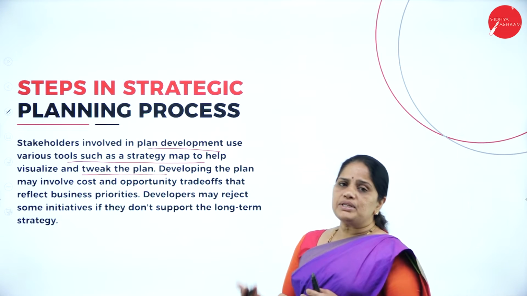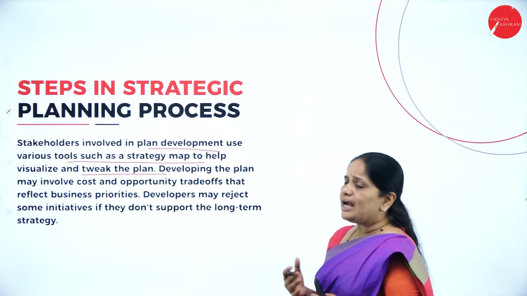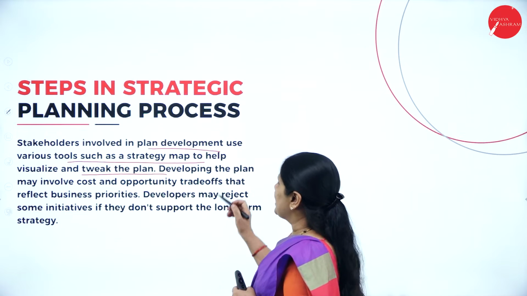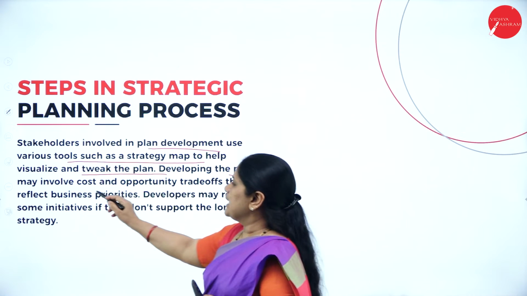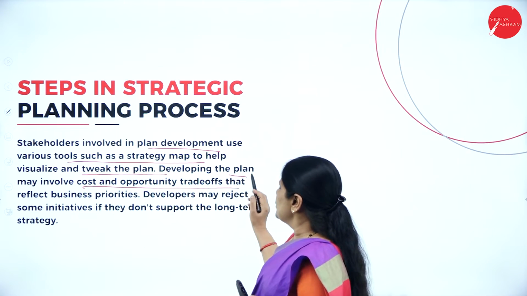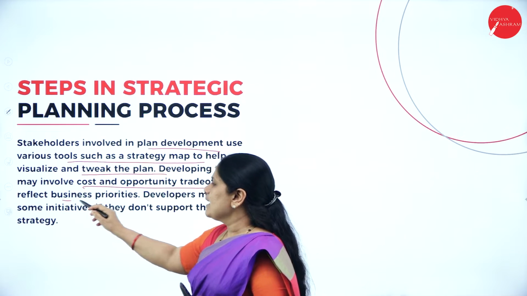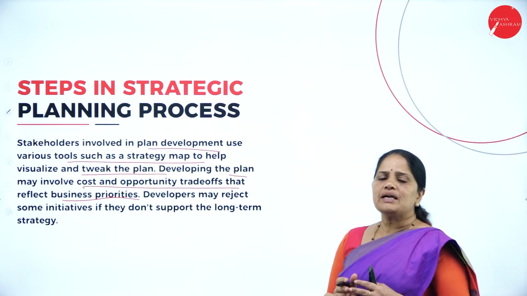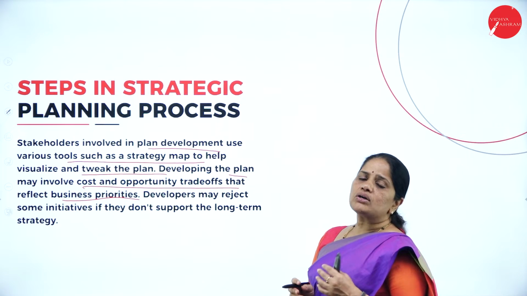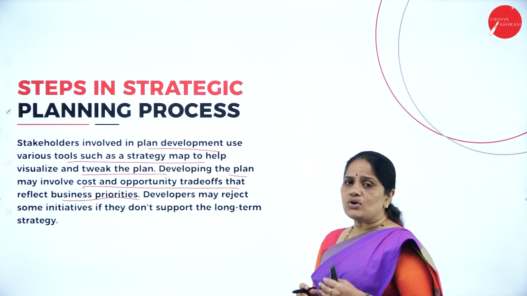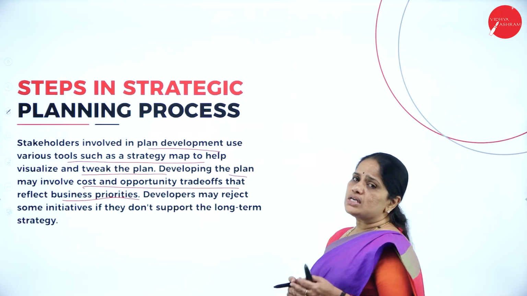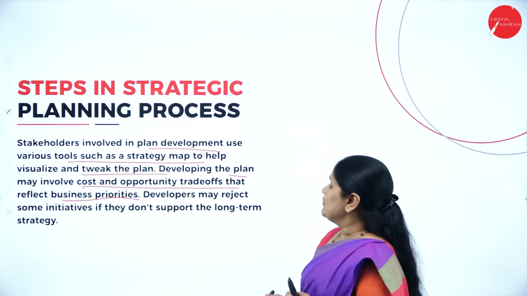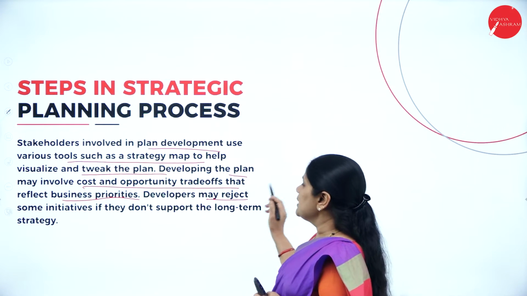They should be able to visualize the plan and then they have to tweak the plan. Developing the plan may involve cost and opportunity trade-offs that reflect business priorities. So whenever we are developing a plan, we have to think about what is the cost of that and what are the opportunity costs, etc. Only then can we be involved in strategic planning.